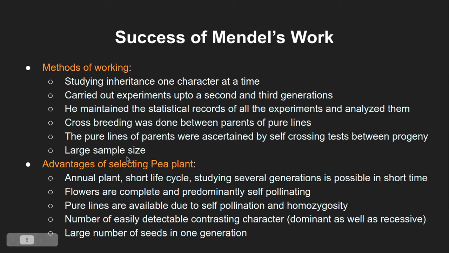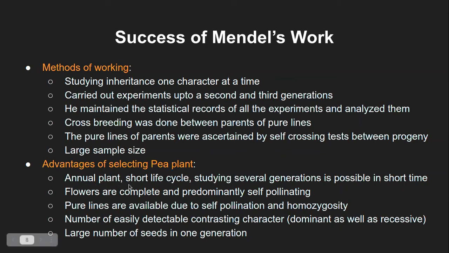And also a large sample size. Not just one plant was studied. The sample size was large. This is an additional benefit of why Mendel's method of working was really a successful experiment. So that is Mendel's first part of working. Now, there were a few advantages why he specifically chose Pisum sativum, the garden pea plant.